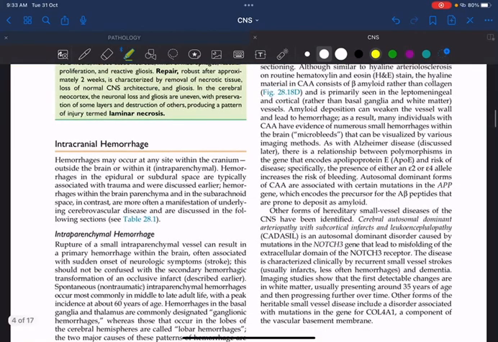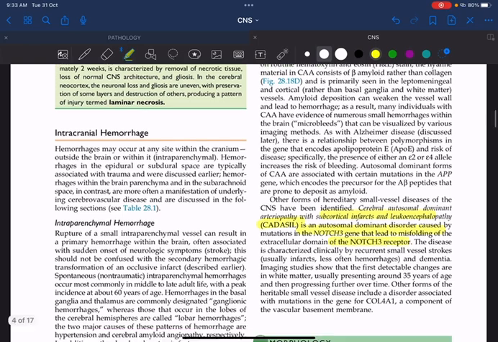Another one is called CADASIL. What is CADASIL? Cerebral autosomal dominant arteriopathy with subcortical infarcts and leukoencephalopathy. Remember only one thing: it is an autosomal dominant condition. What is it? A gene mutation. The Notch3 gene is undergoing mutations. Okay, this is the important thing.